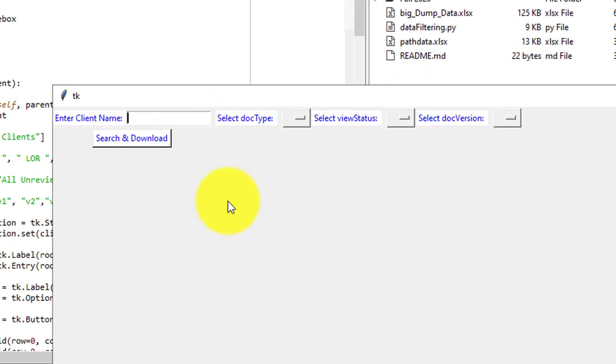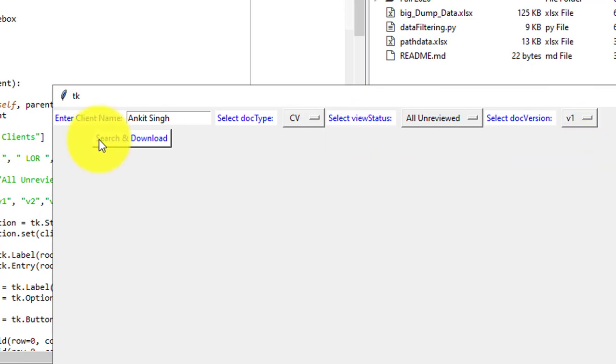After that it asks about the student data. I'm just typing one name. It can select CV, LOR, SOP, mark sheet, other reports, and we can select any one of these. We can select reviewed if our client has already reviewed, so we can click on all, reviewed or unreviewed. We can select the version after reviewing; there are up to 7 versions, and we can select any one. I'm selecting CV, unreviewed, and version 1. Let's search and download and see what happens.